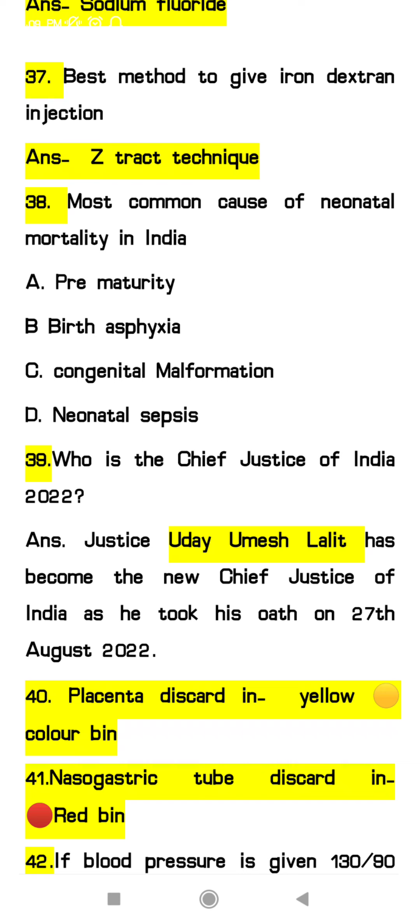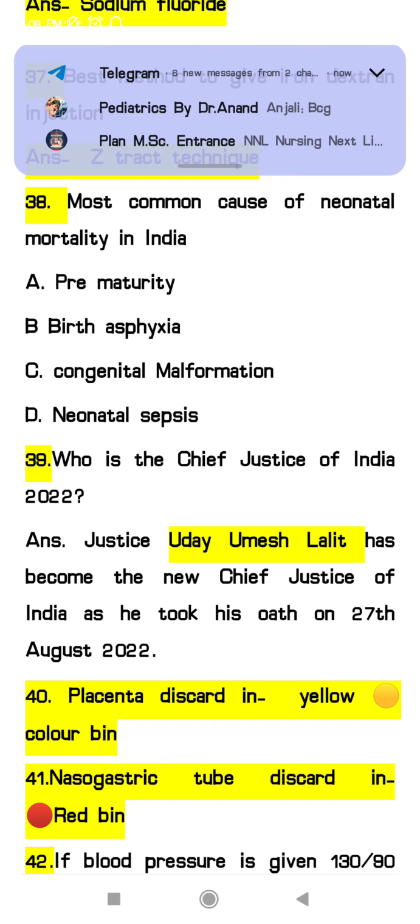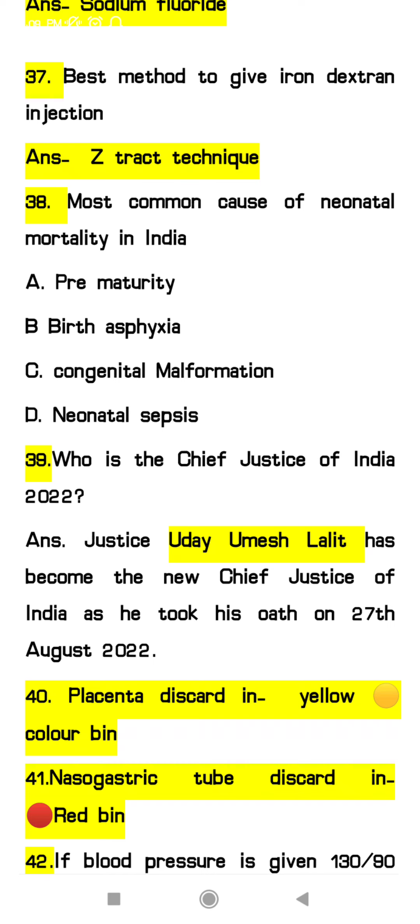38, most common cause of neonatal mortality in India. Option A, prematurity. Option B, birth asphyxia. Option C, congenital malformation. Option D, neonatal sepsis. So the answer will be prematurity. Complication of prematurity is the most common cause of neonatal mortality in India.